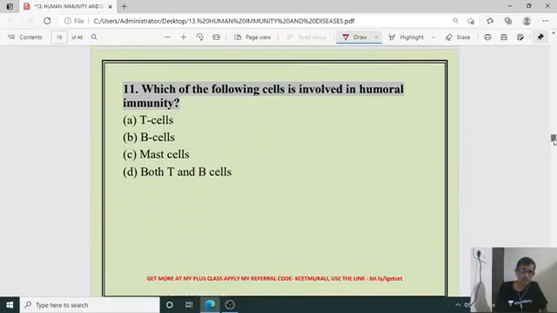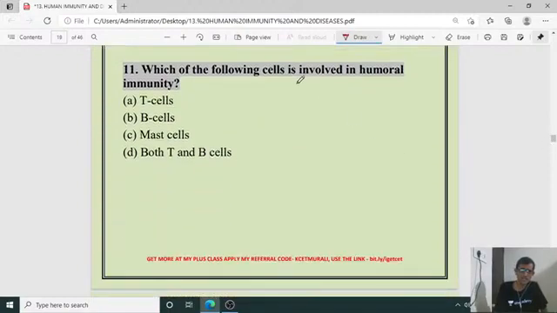Next, question number 11. Which of the following cells is involved in humoral immunity? Humoral and cell-mediated, isn't it? Under this, which is the right answer? It is the B cell.